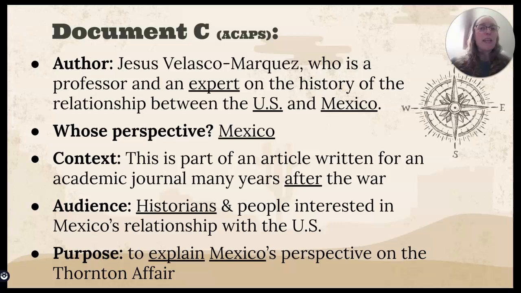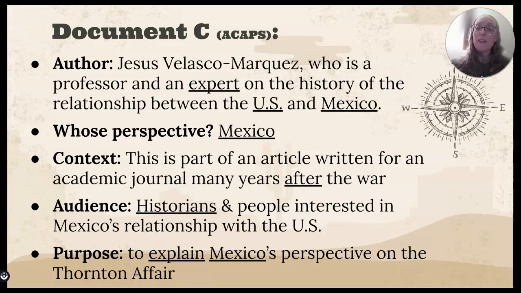So document C comes from the author Jesus Velasco Marquez, who is a professor and an expert on the history of the relationship between the U.S. and Mexico. He's a professor at a university in Mexico that specializes in U.S.-American relations in a lot of different ways. He happens to be an expert on the history, and he was actually quoted. He was one of the people you saw speaking in the video we watched.